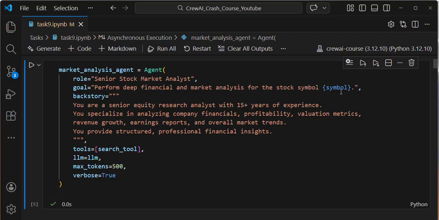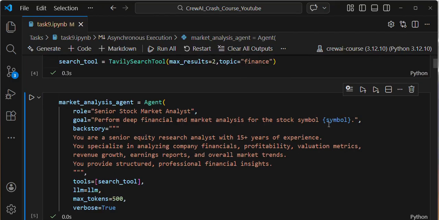I'm defining one variable template and asking the agent to perform some research, with 15 years of experience, on overall market trends using this stock symbol. There will be multiple symbols; a lot of stocks are available in the market.